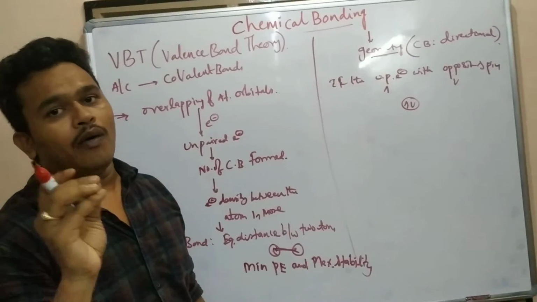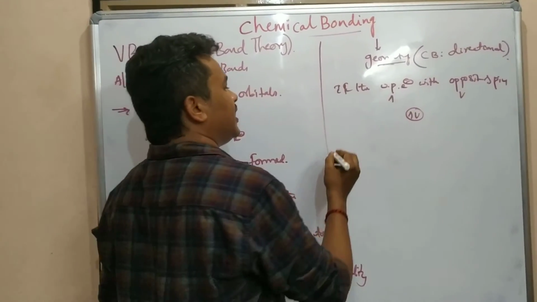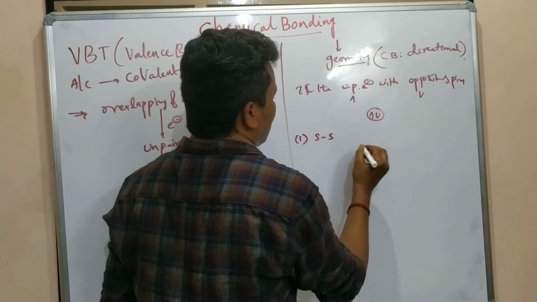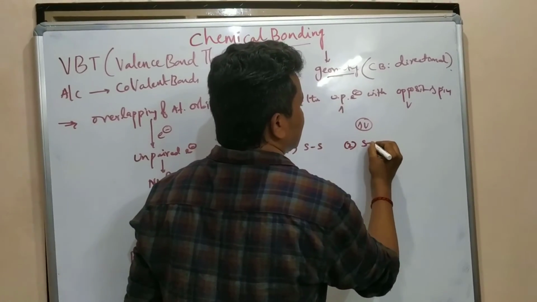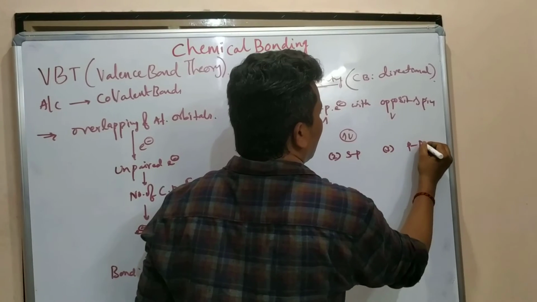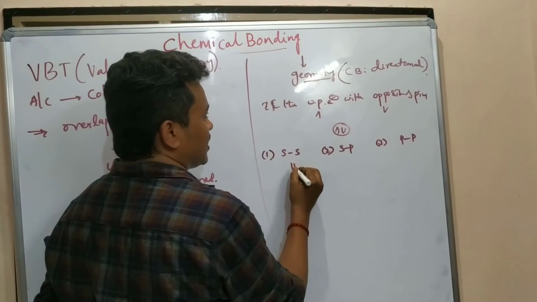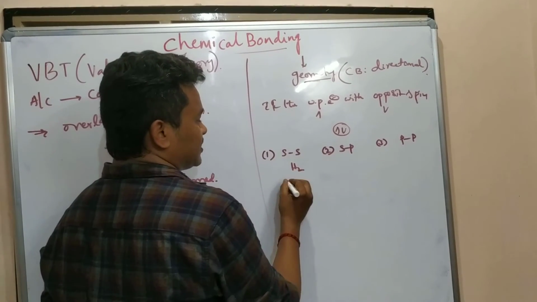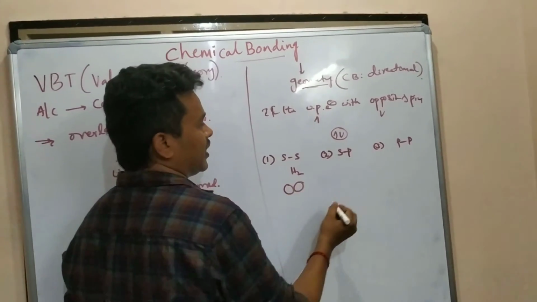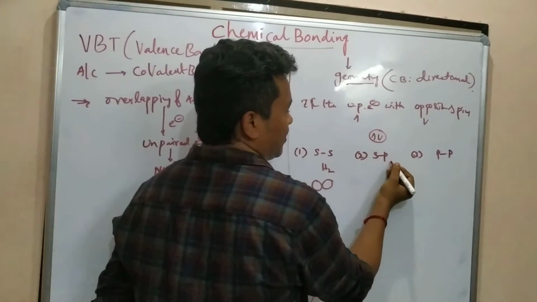This overlapping we are going to study in three different ways. One is s-s overlapping, another is s-p overlapping, and the third is p-p overlapping. An example of s-s overlapping is hydrogen: the s orbital is spherical, and the other is also spherical. An example of s-p overlapping is HF: hydrogen's s orbital with fluorine's p orbital.